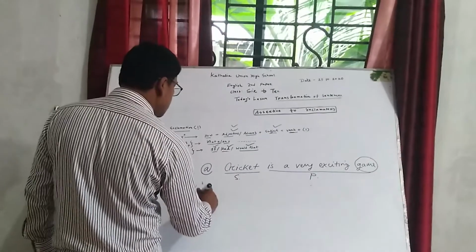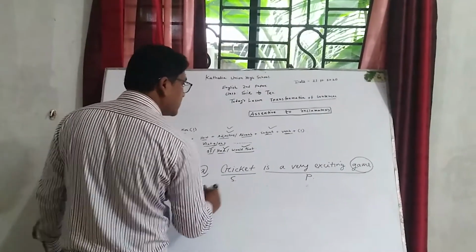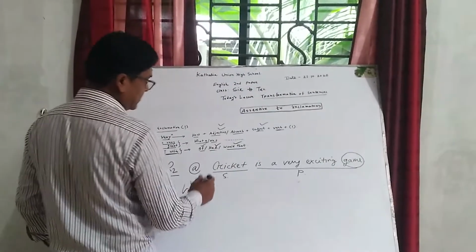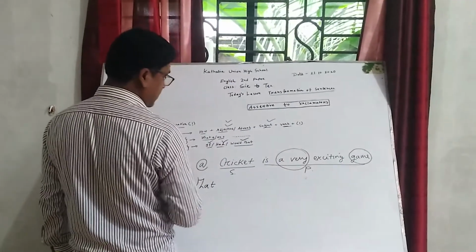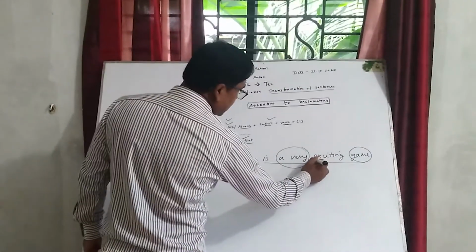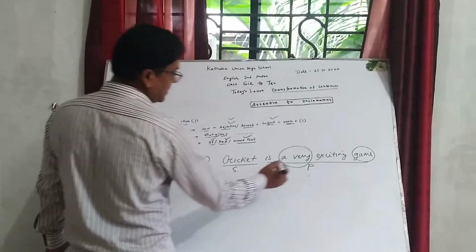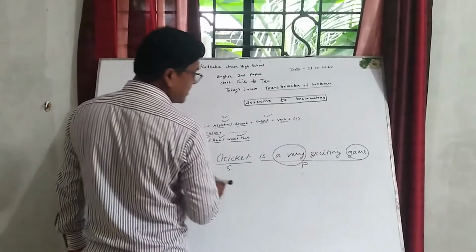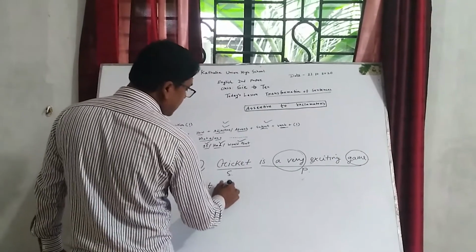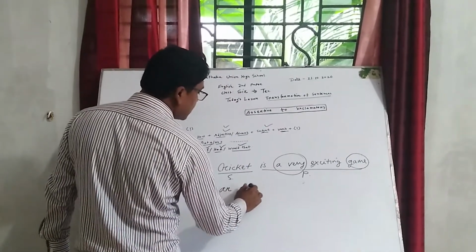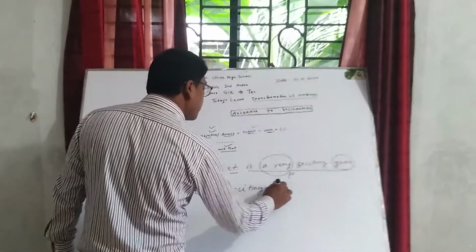Okay, dear students, "what". Okay, dear students, "very" will be deleted or omitted. Here "exciting" is an adjective, the first letter of "exciting" is a vowel, so we have to write here "n". What an exciting game.